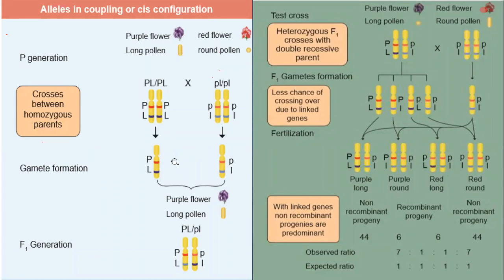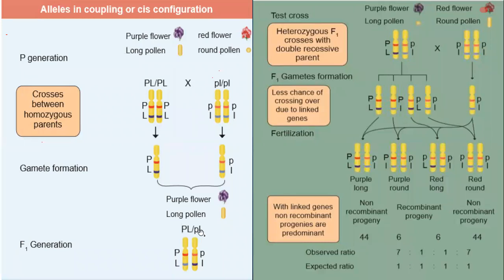You see here, at the time of gametic formation, only one will come out. From this you will get this one, and from this you will get this one. So in the F1 generation you will get capital P, capital L, and small p, small l. Here we can get the dominant character. So in the F1 generation we are getting purple flower and long pollen. The other also gives the same, purple flower and long pollen. So in the F1 generation all we get is purple flower and long pollen.